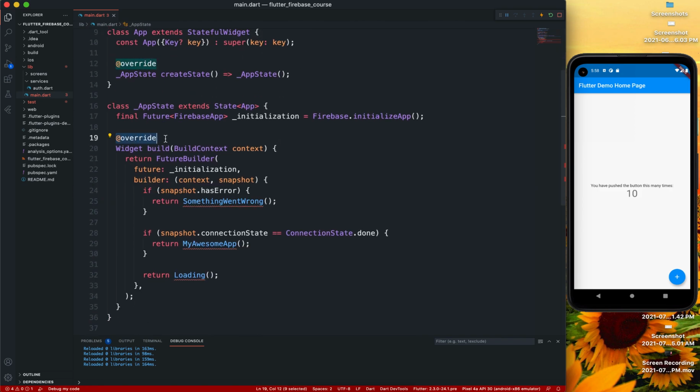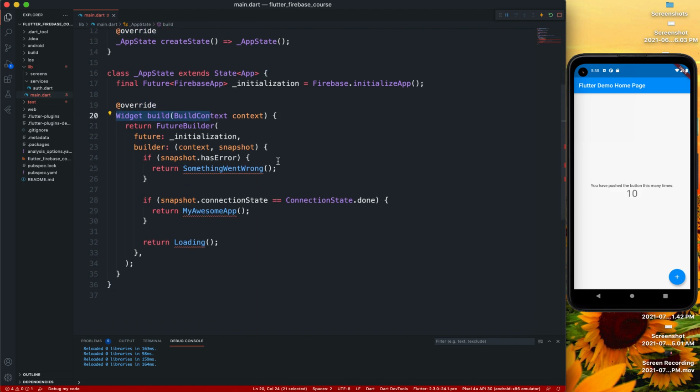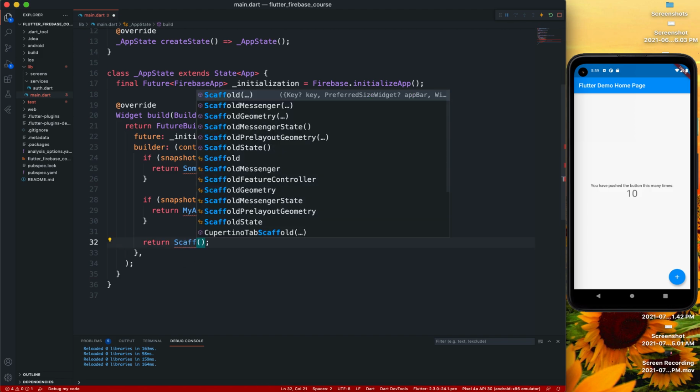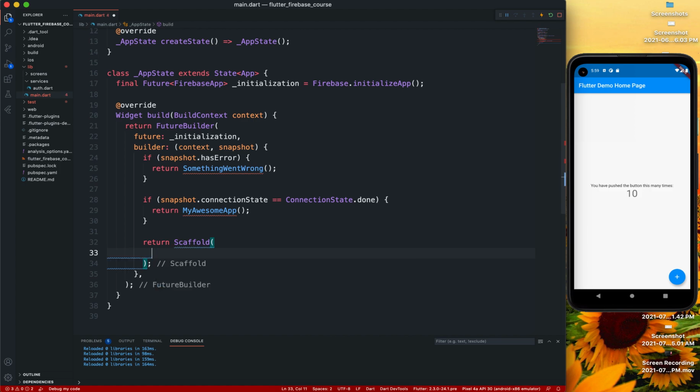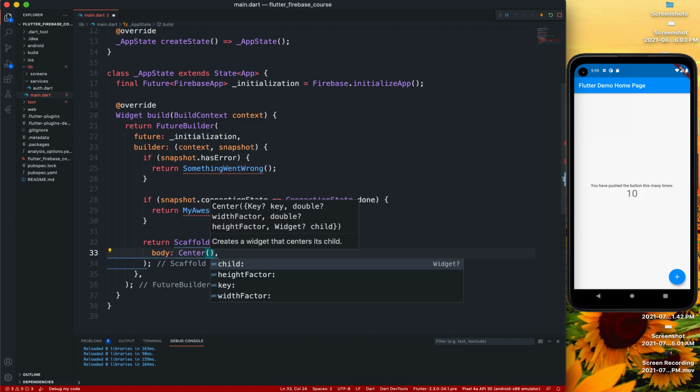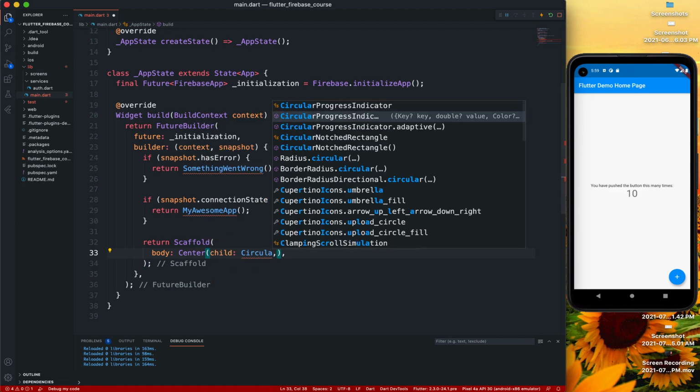And then we have overriding the build method where we're doing all that stuff, but we have a builder where we take the context and the snapshot, and we have an if snapshot has error, then we'll return something went wrong. If snapshot.connectionState is done, we'll return my awesome app, else we'll return loading. Let's start with the loading by a Scaffold with the body of a Center, which will have a child of a CircularProgressIndicator.